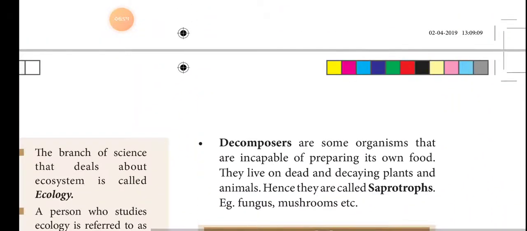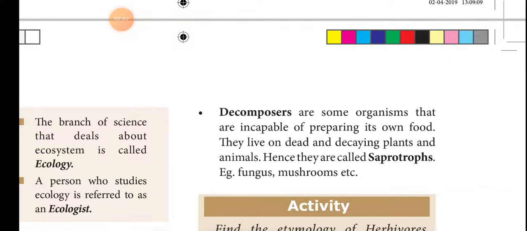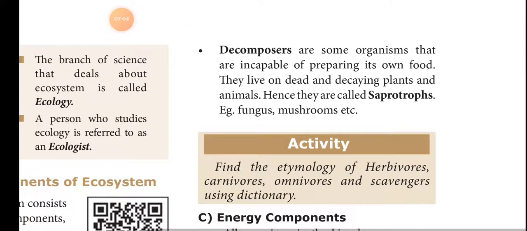Decomposers are organisms that are incapable of preparing their own food. They live on dead and decaying plants and animals. Hence, they are called saprotrophs. Examples: fungus and mushrooms. These are the decomposers. These decomposers directly depend on dead and decaying plants and animals.